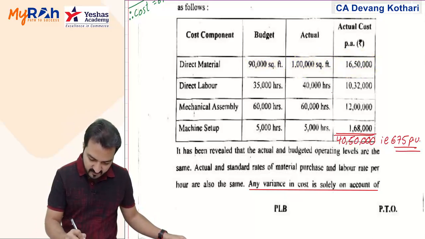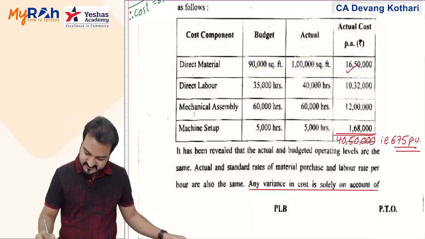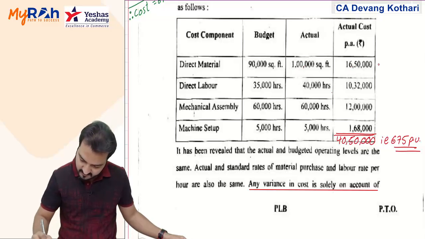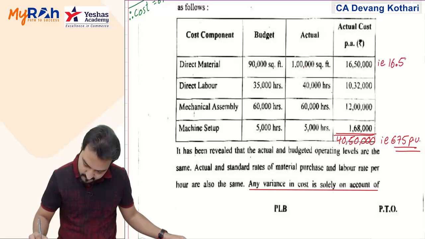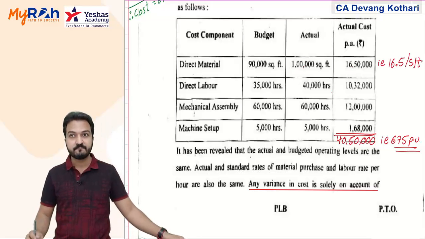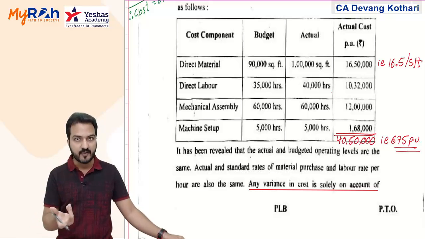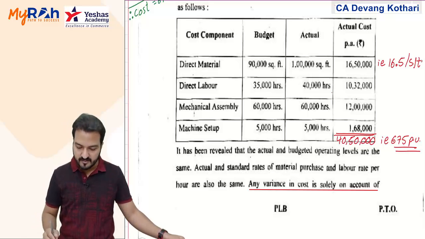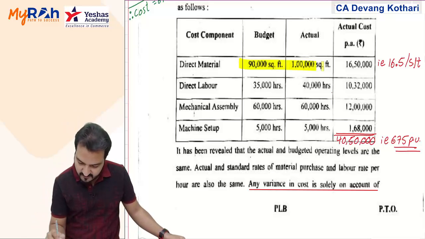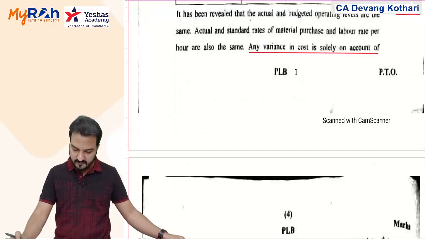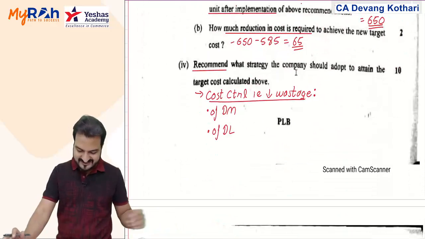Well, it is 1650 divided by 1 lakh, that is 16.5 per square feet. Now 16.5 per square feet is your material price. And how much of such material did you waste? You wasted 10,000 square feet of such material. So your total cost of wastage